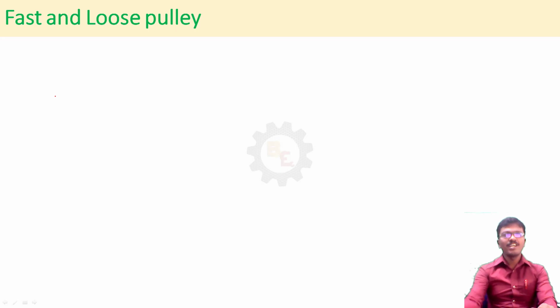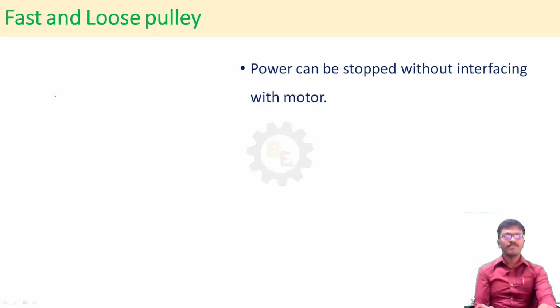Next, fast and loose pulley. What is a fast and loose pulley? The power can be stopped without interfering with the motor. The motor will continuously rotate, but the power will not be transmitted to the shaft. Suddenly we have to transmit the power, right? In that scenario, we can go for a fast and loose pulley.